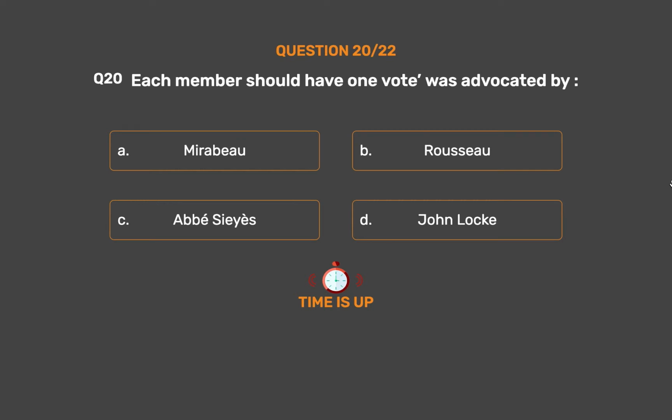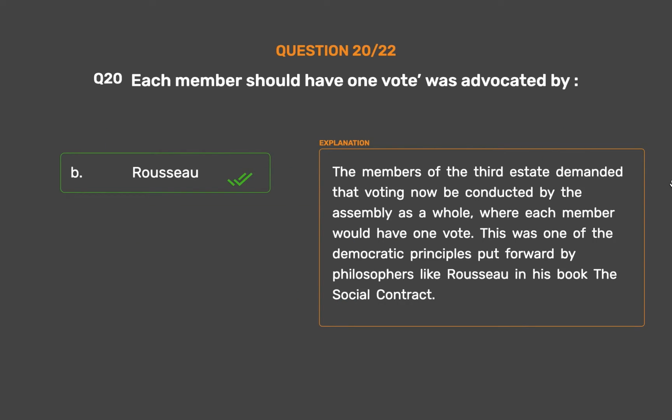The correct answer is option B. Rousseau. The members of the Third Estate demanded that voting now be conducted by the Assembly as a whole, where each member would have 1 vote. This was one of the democratic principles put forward by philosophers like Rousseau in his book The Social Contract.